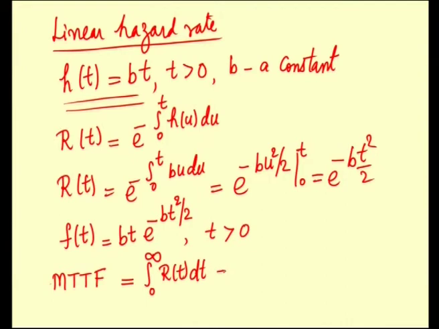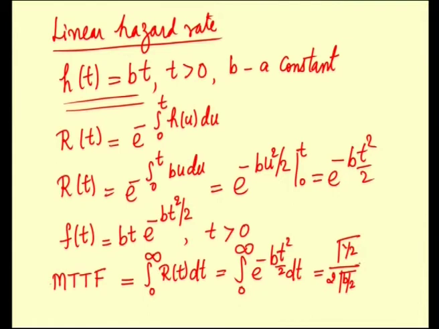So, this takes the form in the present case as integral 0 to infinity e power minus b into t square by 2 dt, and this is given by gamma half by 2 into gamma b by 2. So, this is root of pi by 2b, because gamma half is root pi. This is representative of a Rayleigh distribution.